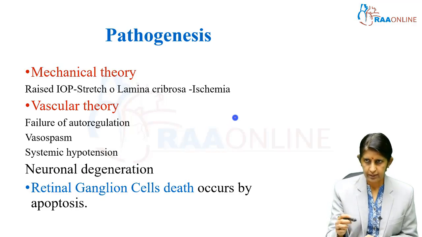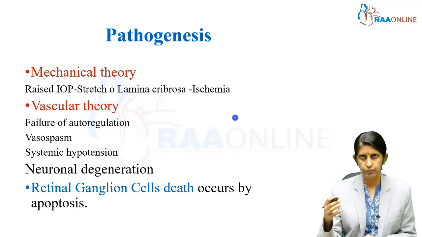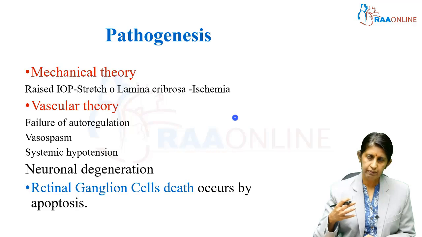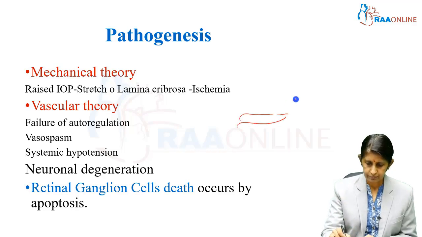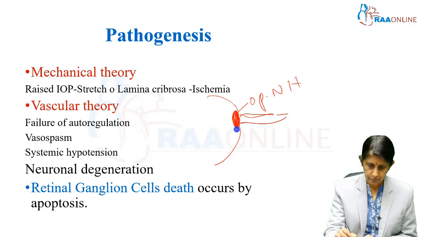So, we have retinal ganglion cells, and the axons of all these retinal ganglion cells together form the optic nerve. Now, this optic nerve leaves the eye in the retina at a place called the optic nerve head. If this is the retina, this optic nerve leaves the eye, and this portion is the accumulation of all the axons of the retinal ganglion cells. So, this portion is called the optic nerve head, and the posterior most part here is the lamina cribrosa.